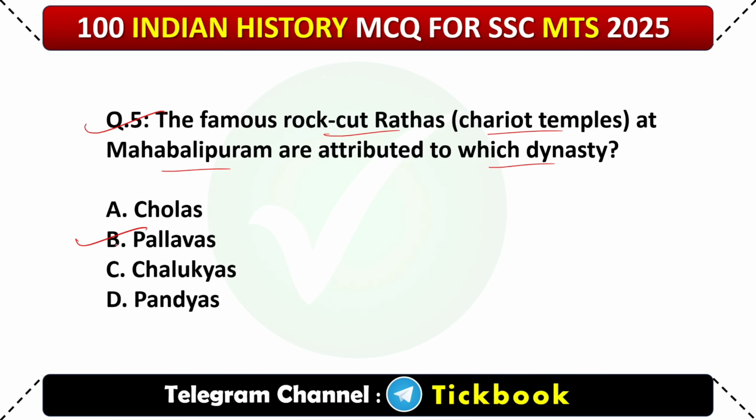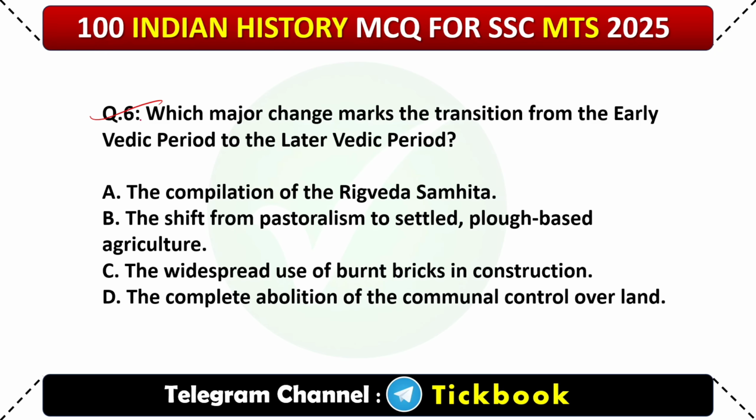Option number B. Pallavas. 6. Which major change marks the transition from the early Vedic period to the later Vedic period? Option number B. The shift from pastoralism to settled plough-based agriculture.